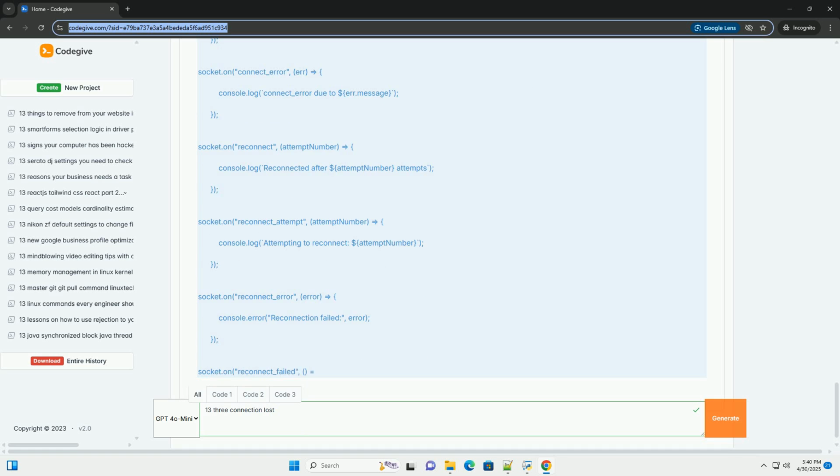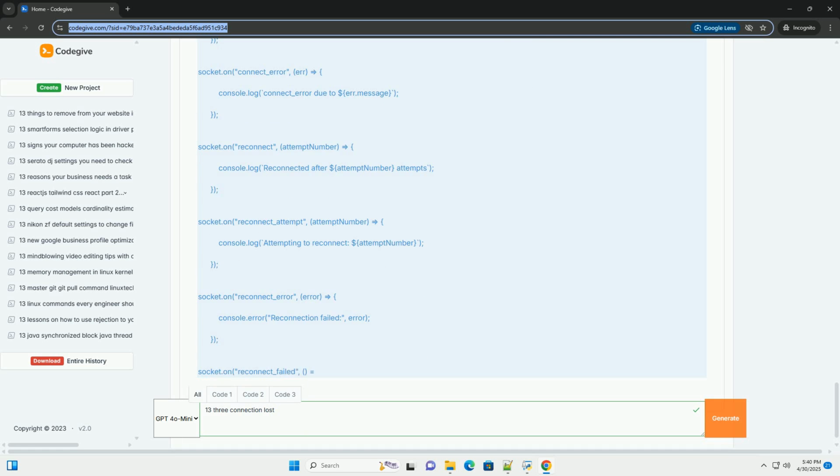Monitor server resources: overloaded servers are prone to disconnections. Fine-tune socket.io configuration: ping timeout, ping interval, and transports can significantly impact connection stability. Implement reconnection logic: provide a seamless user experience when disconnections occur.